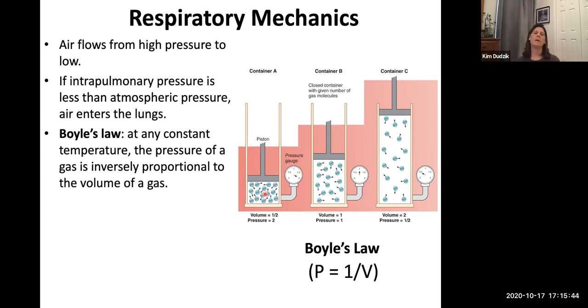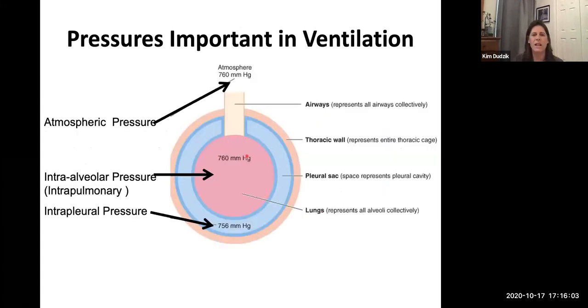All right, I thought we were talking about lungs. Well, we are. So remember I mentioned that we're going to manipulate the pressure inside of our thoracic cavity, inside of our lungs. Well, how do we do that? We want to lower the pressure, right? We want to make the pressure inside of the lungs less than atmospheric pressure. Okay, how do we do that?